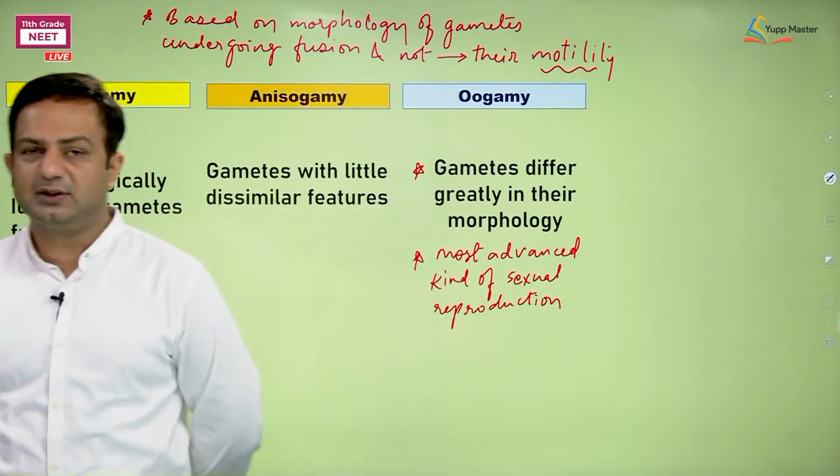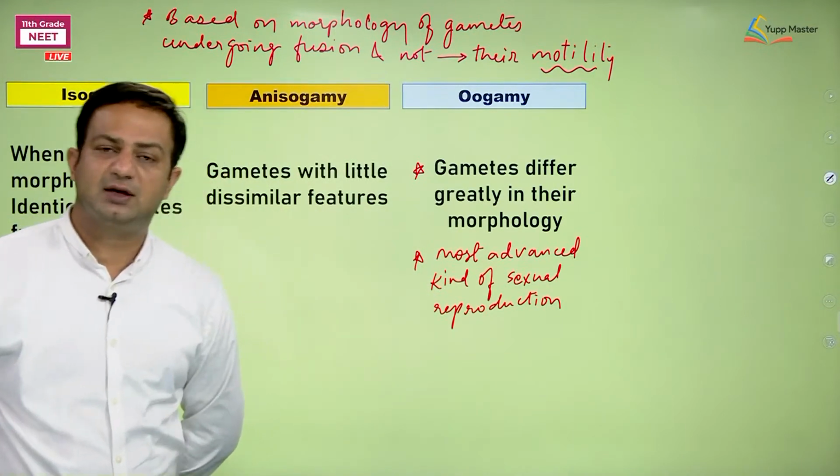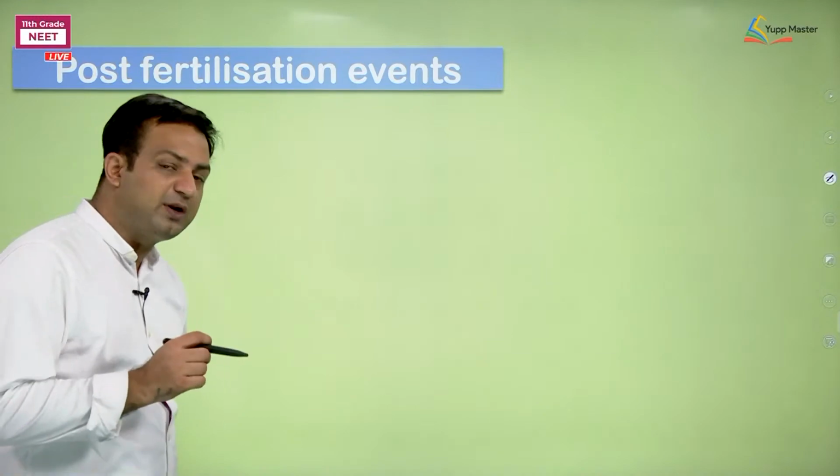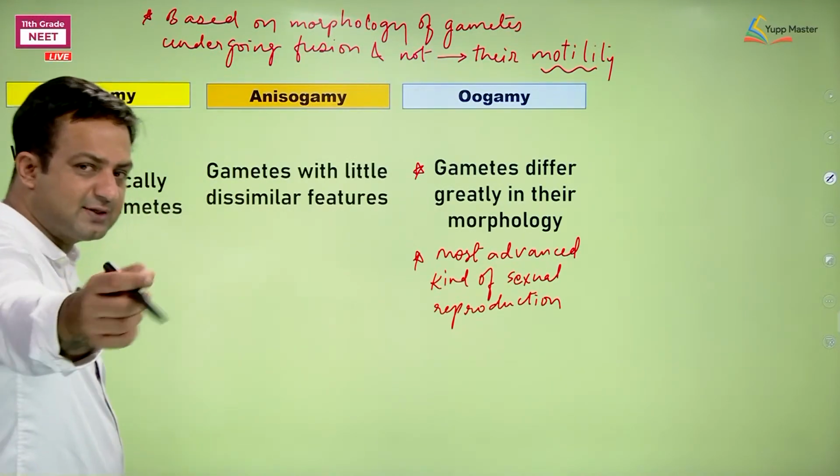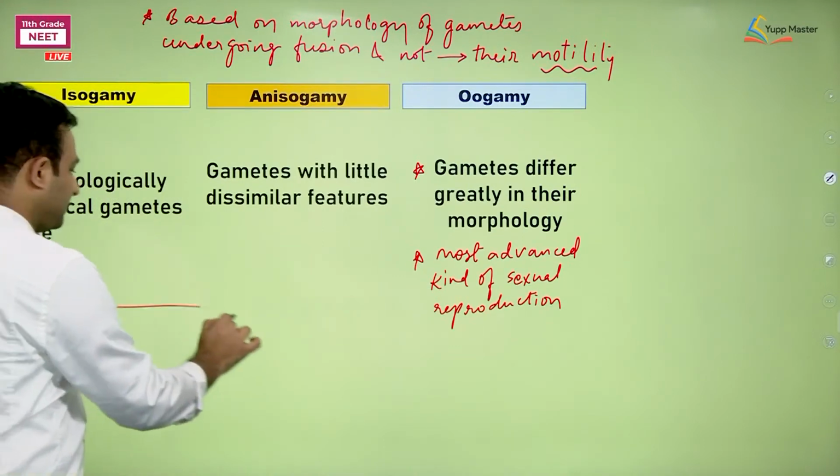After this type of fertilization, we need to consider what the product is. See this.